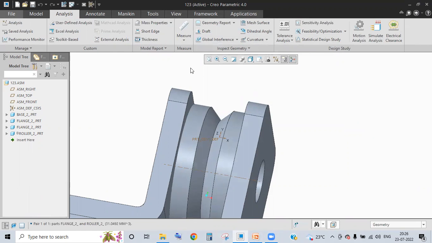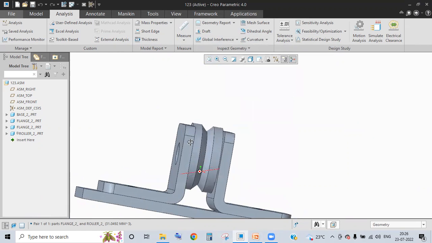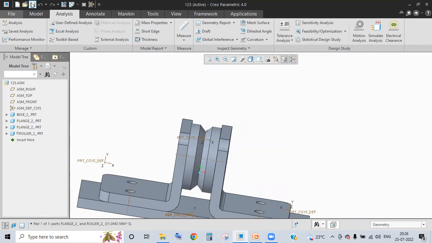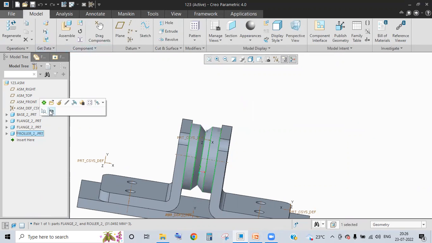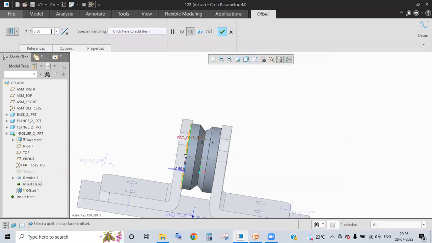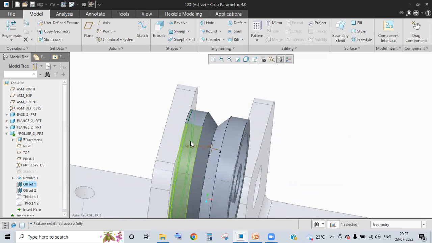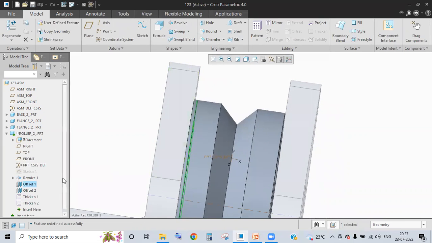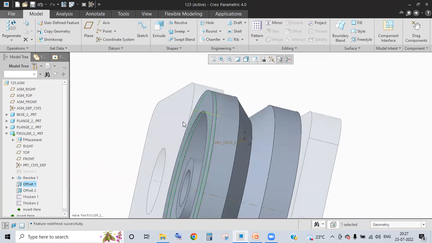If you are having any clearances, for example, now I'll try to create some clearance. Again, I'll go to activate. That means I'm activating the part level here. Again, in the part level, I'll go to offset, edit, minus 0.5. I have created a kind of gap.